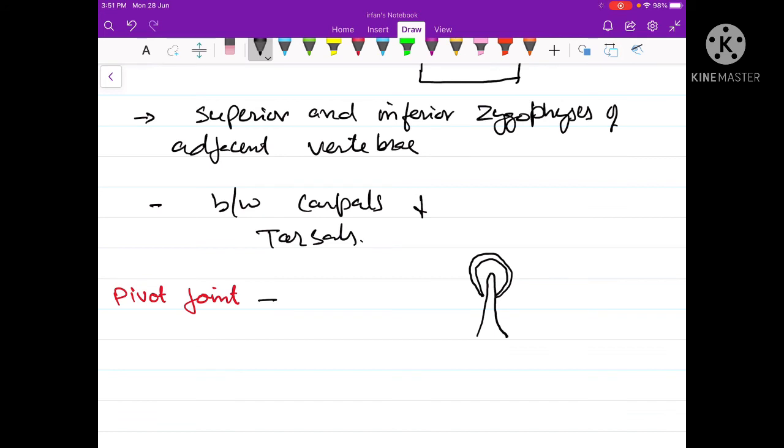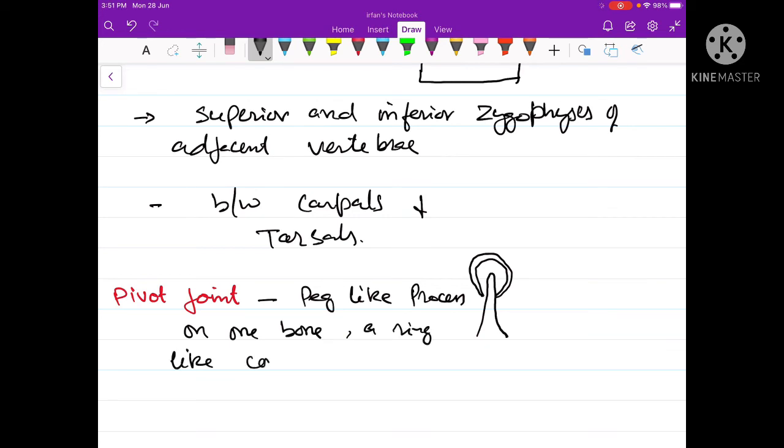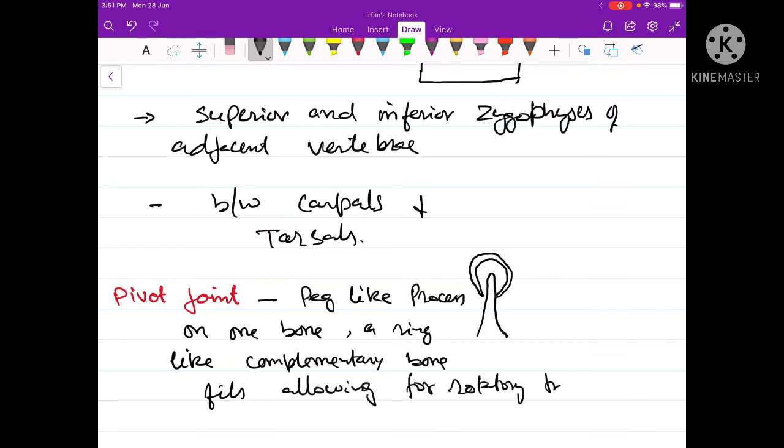So a pivot joint is the one where a ring-like complementary bone fits on the peg-like process of one bone, allowing for a rotatory type of movement.